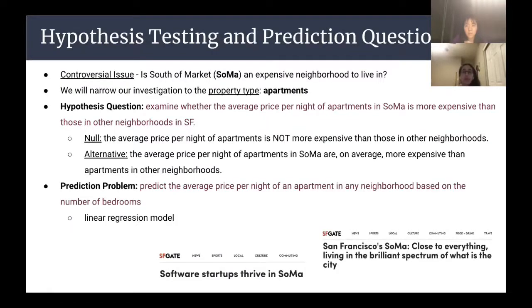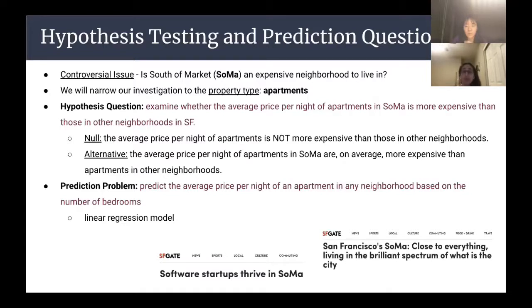Whether South Market is an expensive neighborhood to live in has recently been a very controversial issue. Some believe that as tech startups have entered the area, the cost of living in SoMa is also on the rise. To further analyze this, the hypothesis question that we want to examine is whether the average price per night of apartments in SoMa is more expensive than those in other neighborhoods in SF, with the null hypothesis being that the average price per night of apartments is not more expensive than those in other neighborhoods, and the alternative hypothesis being that the average price per night of apartments in SoMa are.